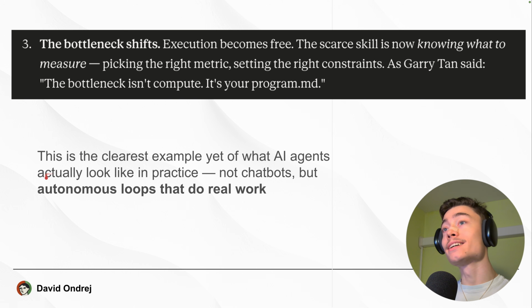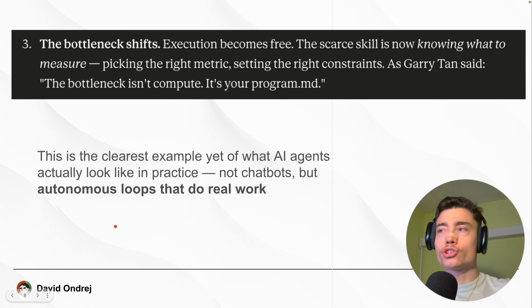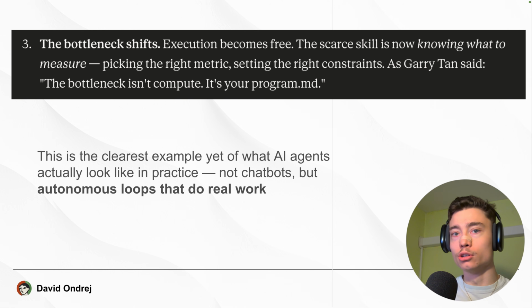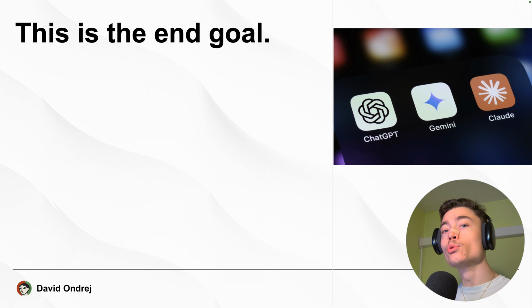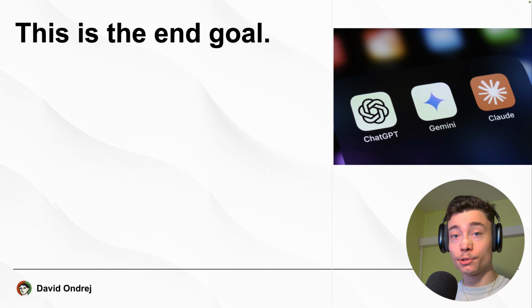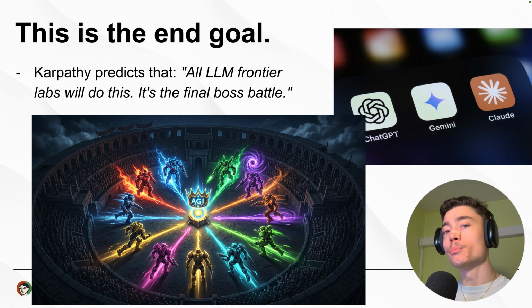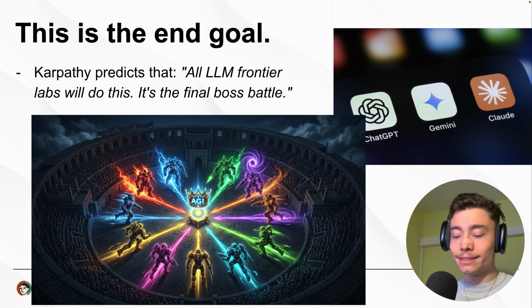And by the way, this is the clearest example of what AI agents actually look like in practice. Not just chatbots, but real autonomous loops that do meaningful work for companies or individuals. And if you reason about the state of AI from first principles, you realize that this has been the end goal all along. Ondrej predicts that all LLM frontier labs will do this. They will run some sort of AutoResearch. This is the final boss battle.